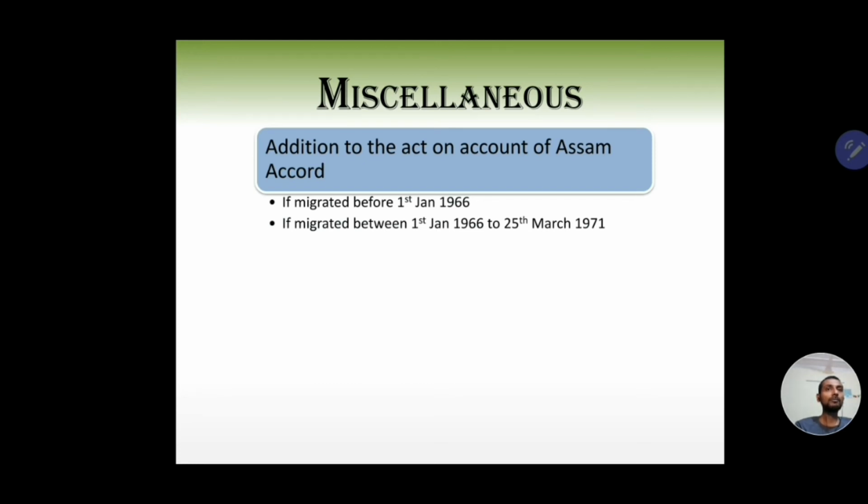Then, if someone came to India, like Assam, from Bangladesh after 1st of January 1966 but before 25th of March 1971, they will have to live in Assam for 10 years after being detected as a foreigner.